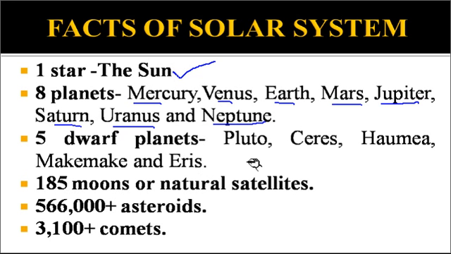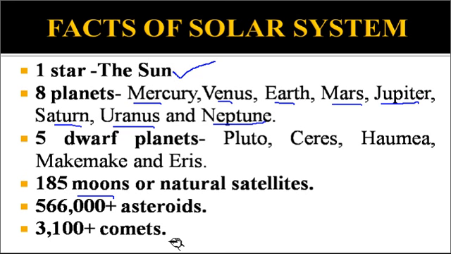As I have already discussed in previous videos, there are 185 moons or natural satellites in our solar system that are known to us, and others are yet to be discovered. There are 5,66,000 asteroids as of now, revolving between Mars and Jupiter, and 3,100 comets. I have already discussed asteroids, comets, and meteoroids in my previous videos of the Universe series. So kindly watch those videos also for a clear understanding and preconceptual knowledge.